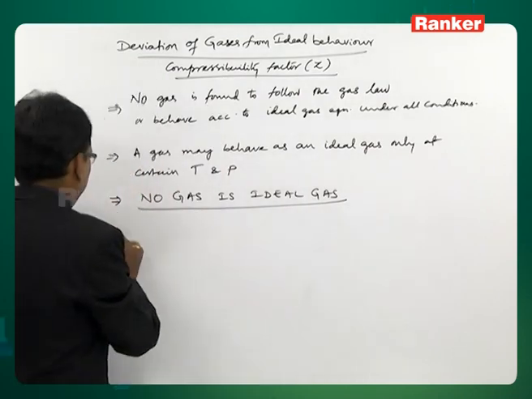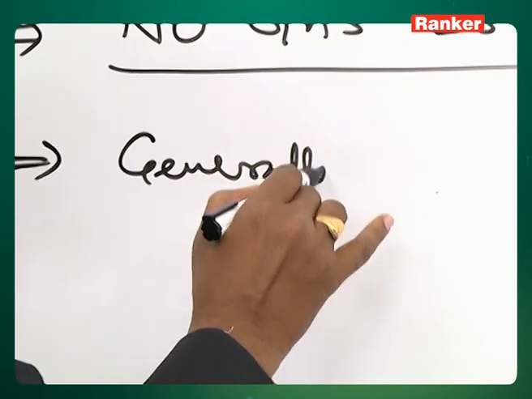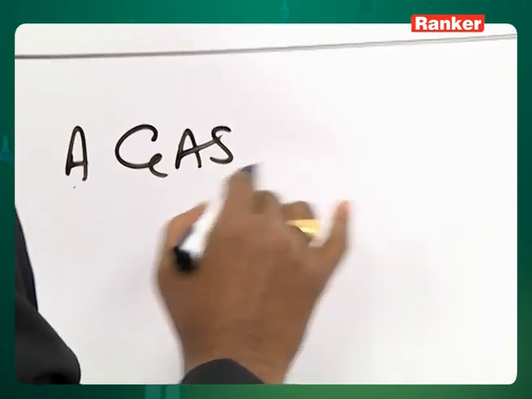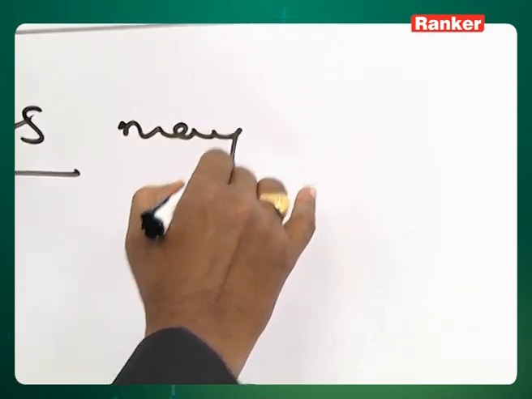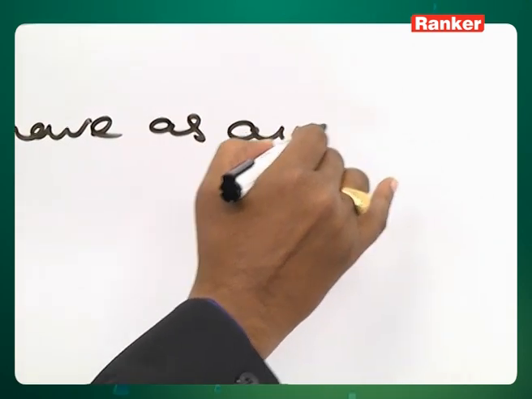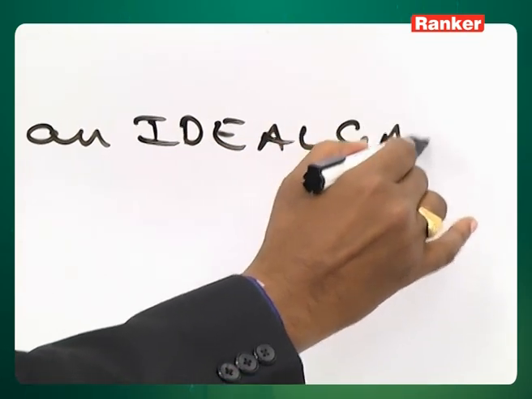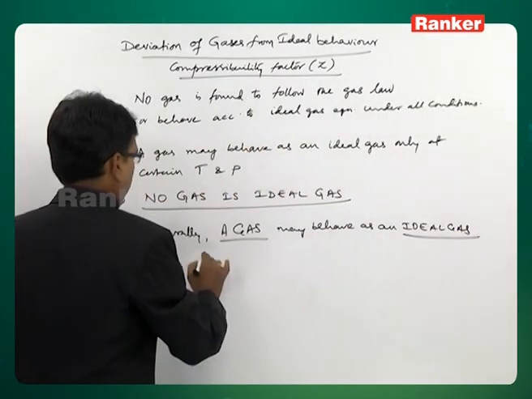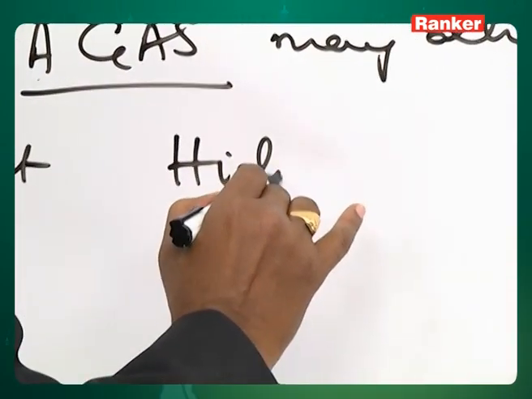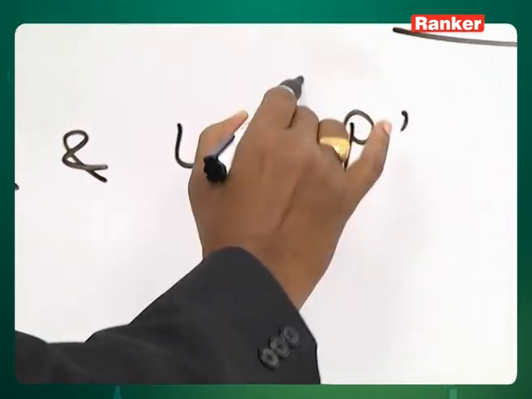Then what condition? Generally, a gas may behave as an ideal gas only at high temperature and low pressure.